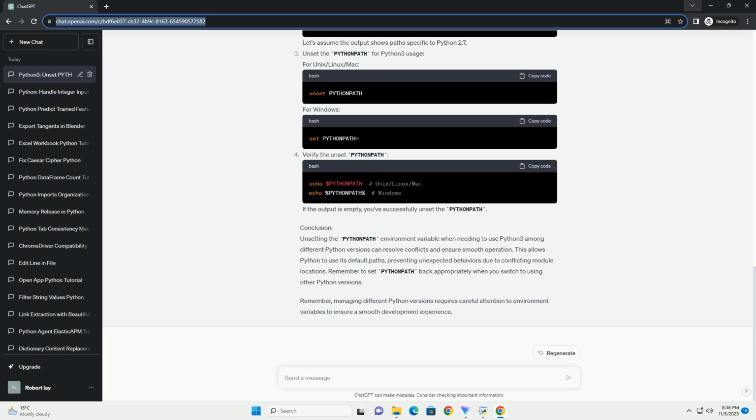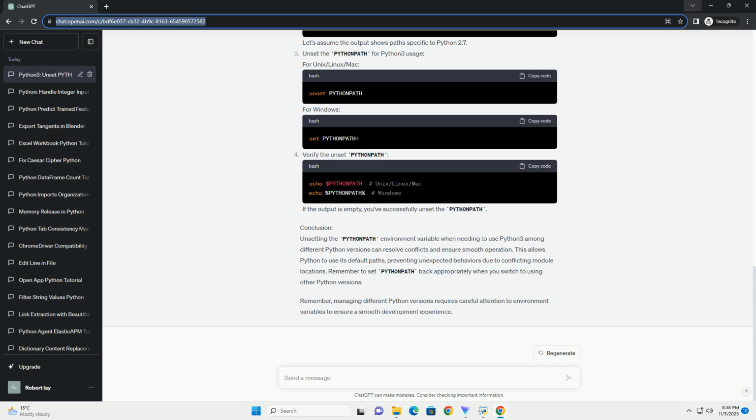For Unix/Linux/Mac. For Windows, running these commands will remove the PythonPath variable, allowing Python 3 to use its default paths. Verify unsetting PythonPath. To ensure that the PythonPath has been successfully unset, you can check again by typing echo $PYTHONPATH, Unix/Linux/Mac, or echo %PYTHONPATH%, Windows, in your terminal. If the command returns an empty line, the PythonPath has been successfully unset.